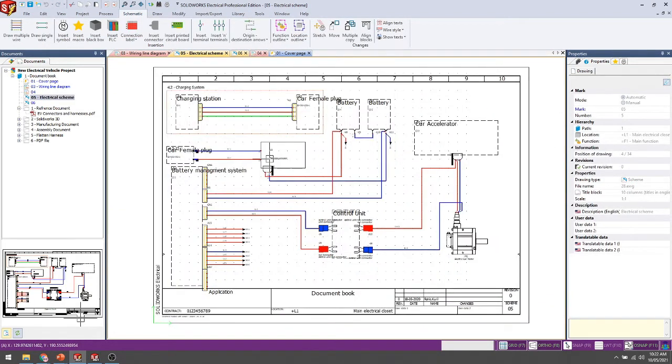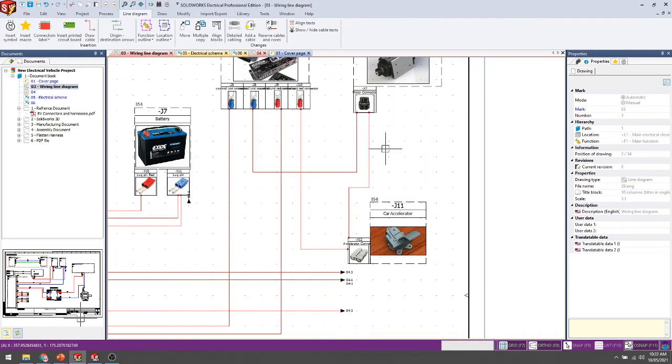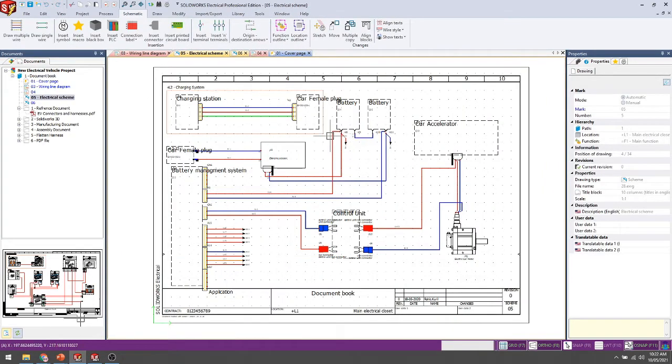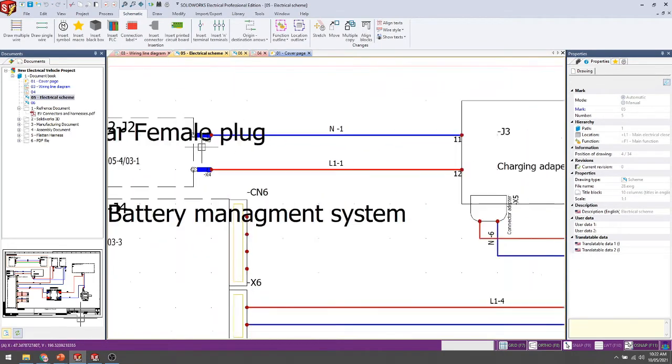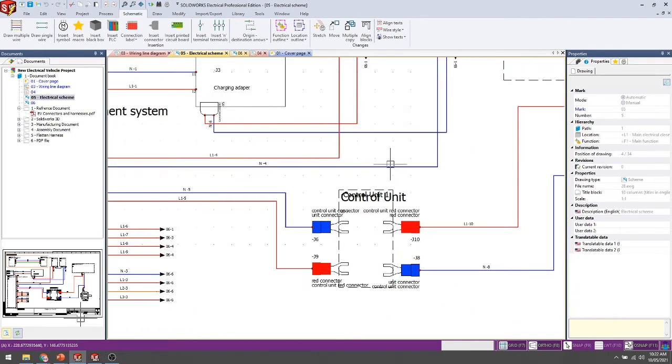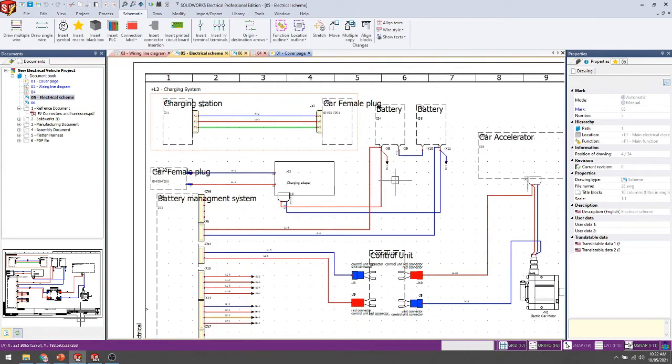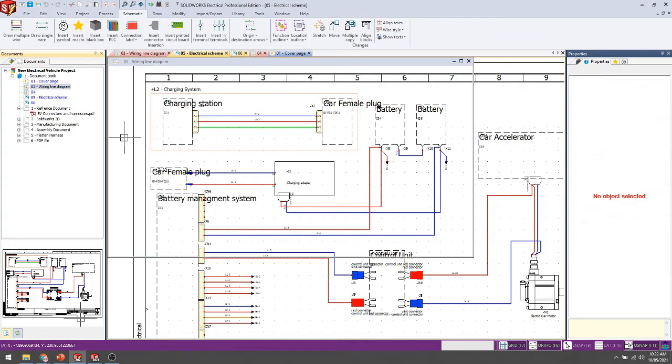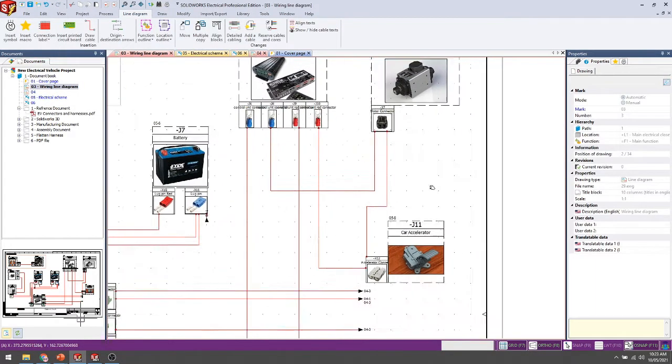Both templates are different, because in the single line diagram we just identify from source to destination connector. In the schematic drawing we do all the terminal information, like which kind of terminal we have connected, and wire properties, which type of wire we use. So we have done this for the single line diagram.